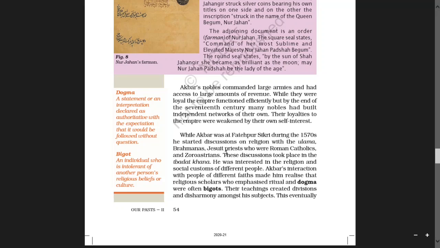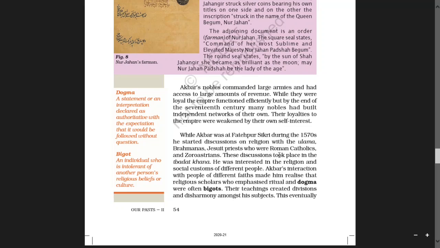That means when Akbar was at Fatehpur Sikri in the 1570s, he started to discuss religious matters with different groups such as Brahmins, Jesuits. Jesuit means a member of the Society of Jesus, priests who were Roman Catholics, and Zoroastrians. Zoroastrians means followers of a Persian religion.